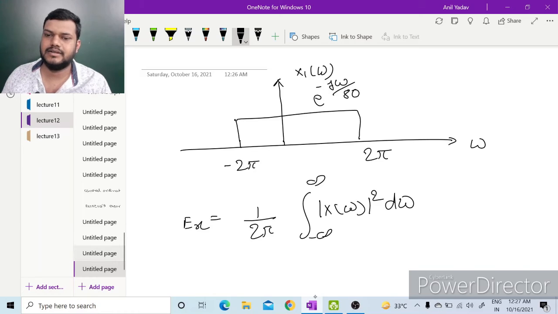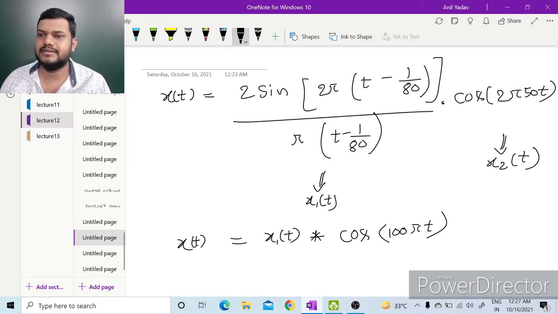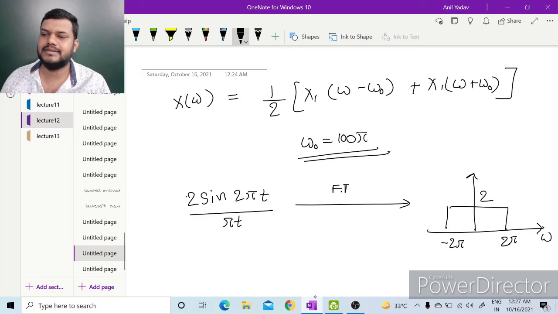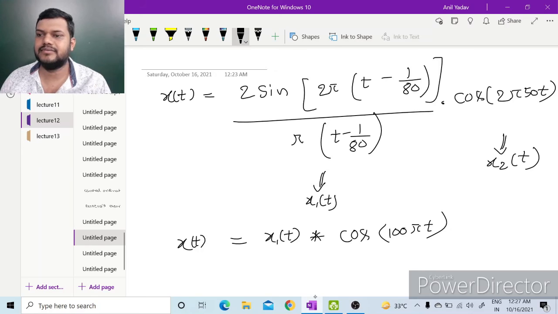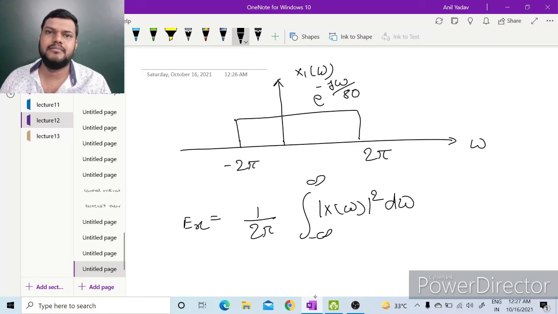Our signal is 2 sin 2 pi (t minus 1/8) upon pi (t minus 1/8). The sin a t by pi t has a Fourier transform from minus a to a with amplitude 1, but here 2 is multiplied, so we multiply 2 on both sides, and again we have shifted this by 1 by 8, so this will be e to the power minus j omega by 8 multiplied with 2.